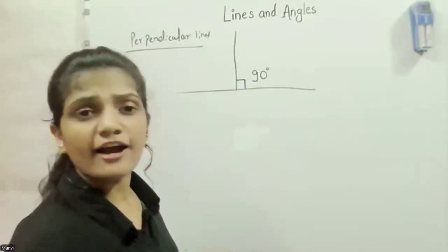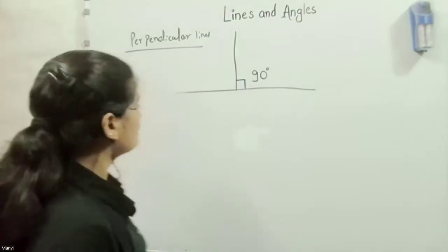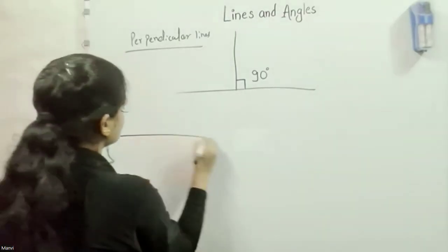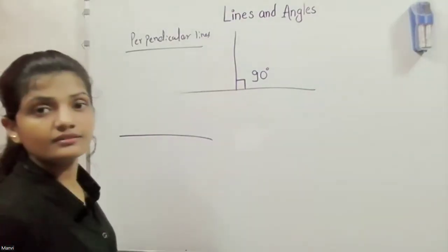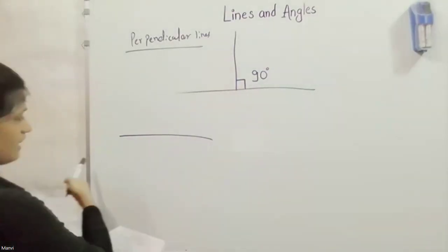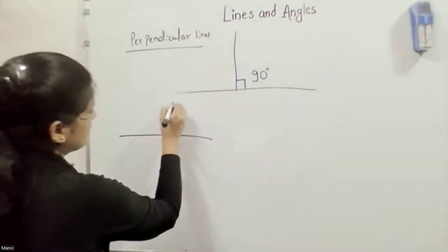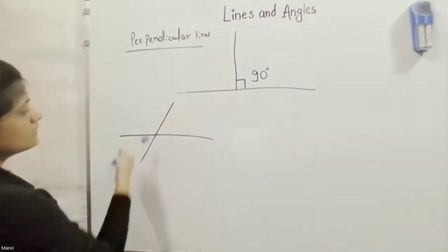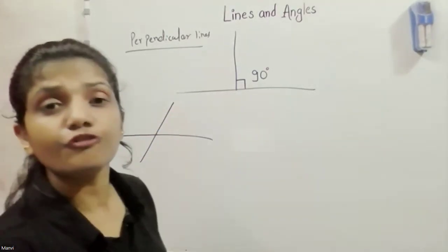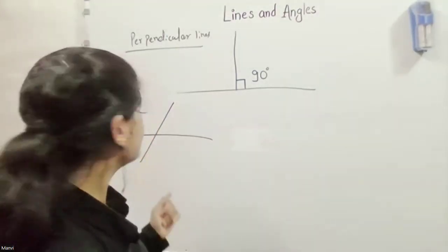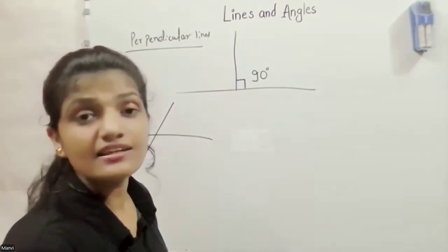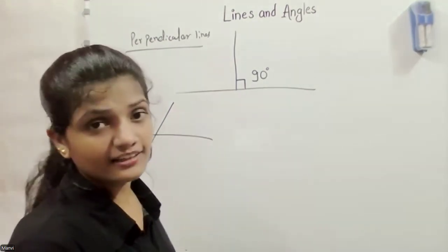Kavya, what if two lines meet but not exactly at 90? Here we have one line and another line, but they don't form 90 degrees. These are called intersecting lines.